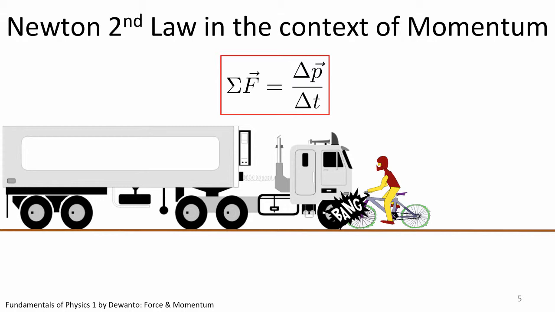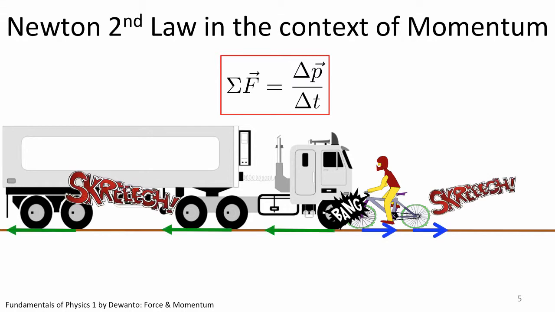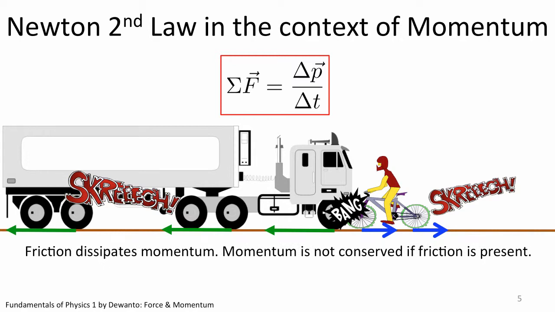One of such forces, for instance, is friction. Friction is the force that the rough pavement exerts on the vehicles. Friction dissipates not only kinetic energy, but also momentum. Friction causes both the truck and the bicycle to come to a halt sometime after the collision.